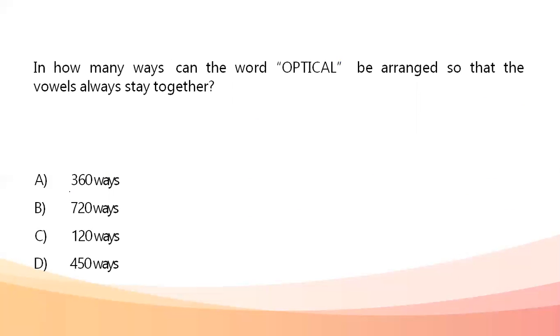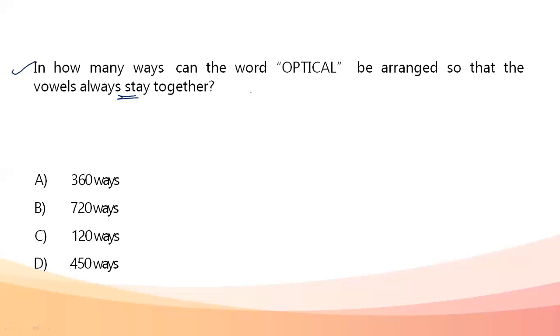Next question. In how many ways can the letters of the word OPTICAL be arranged so that the vowels always stay together? Now, this is a very easy question, based on permutations and combinations, where typical questions like these come up. You will be given a word and you'll have to find in how many ways the vowels stay together, like in this particular question.